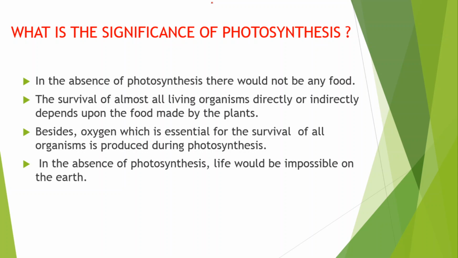And what does the deer eat? Plants. They depend upon the plants. That means the world completely depends upon the process of photosynthesis, either directly or indirectly, on the food made by the plants. Remember this: directly or indirectly. Directly means directly consuming plants, and indirectly means the animals which eat leaves are eaten by some other animal.